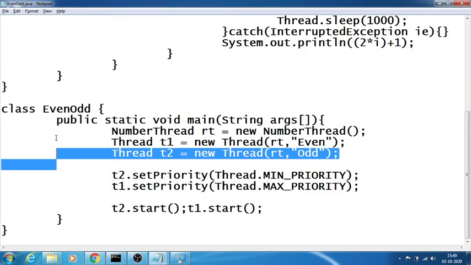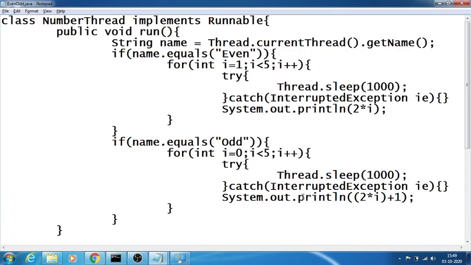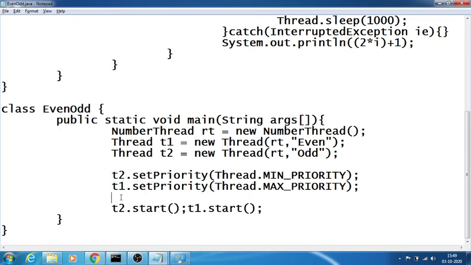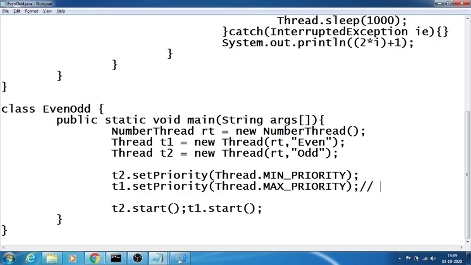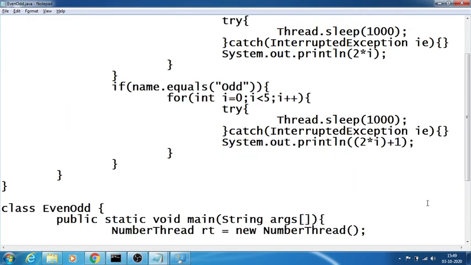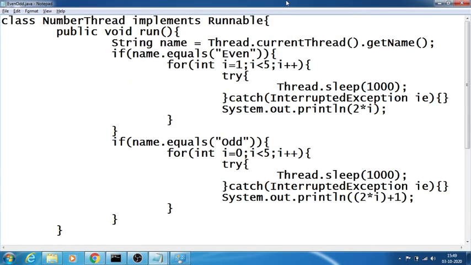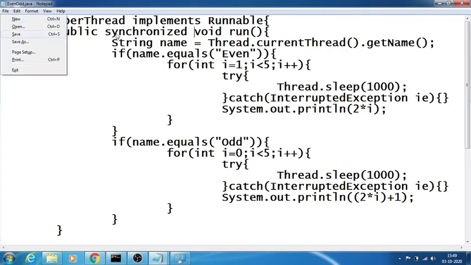Even though I kept priority, what happens is, since my system has multiple processors, this T2 thread will go to one processor and T1 will go to another processor. Even though T1 has max priority, it has the highest priority only in processor P1. Say T1 goes to P1 and T2 goes to P2. T2 is the highest priority for P2 and T1 is the highest priority for P1. Hence they run parallelly and simultaneously. If you want to avoid that, you just try to keep something called synchronized.